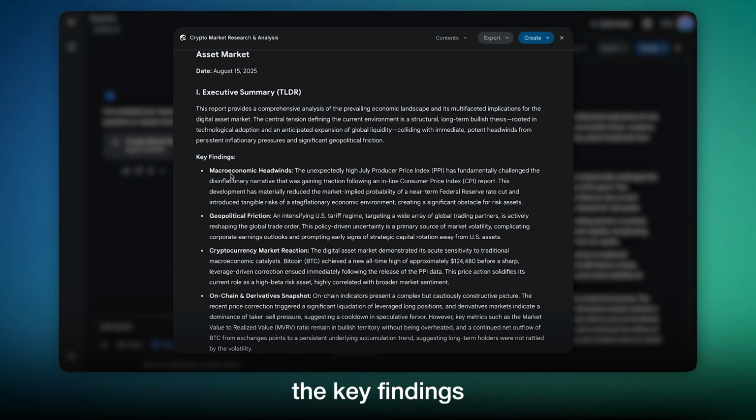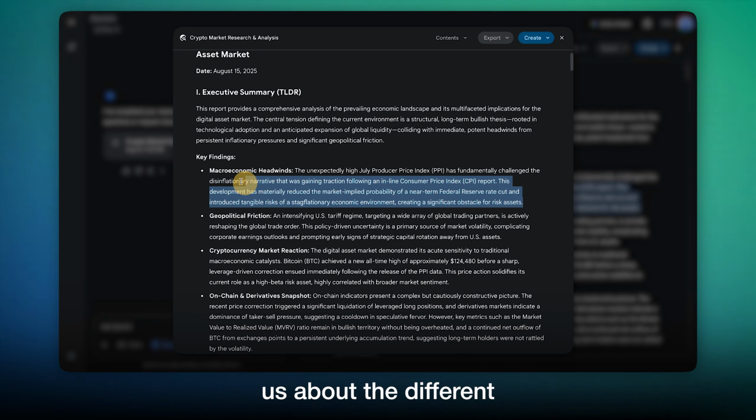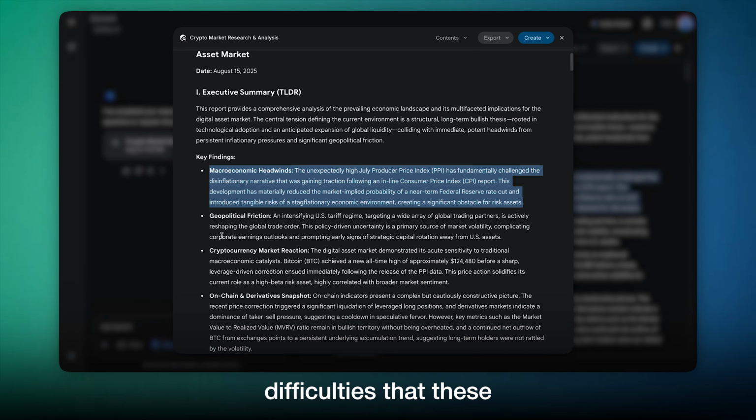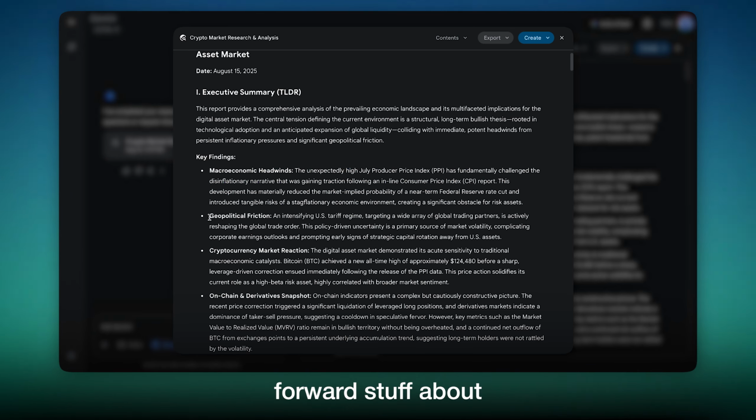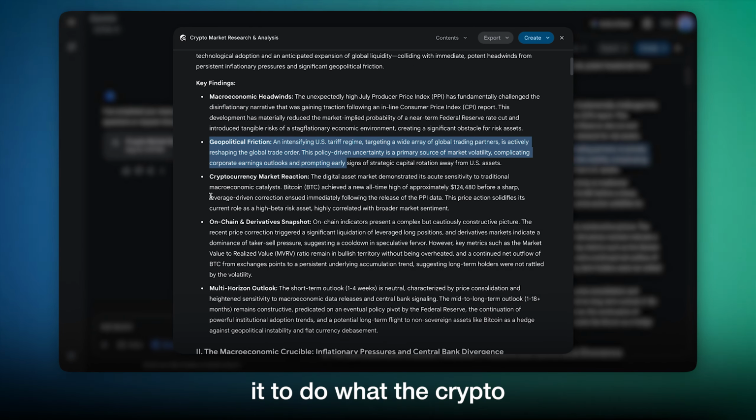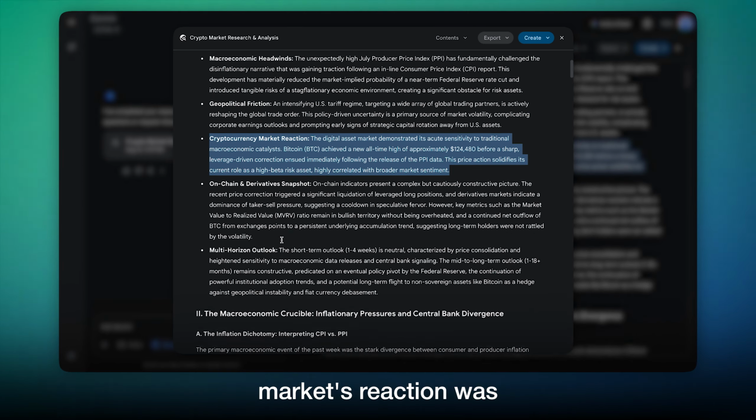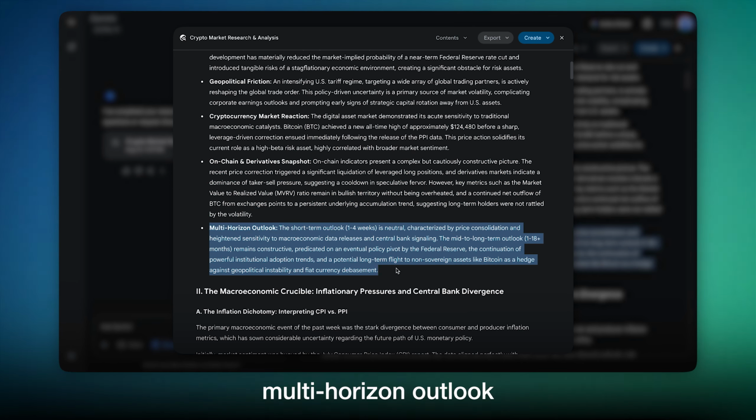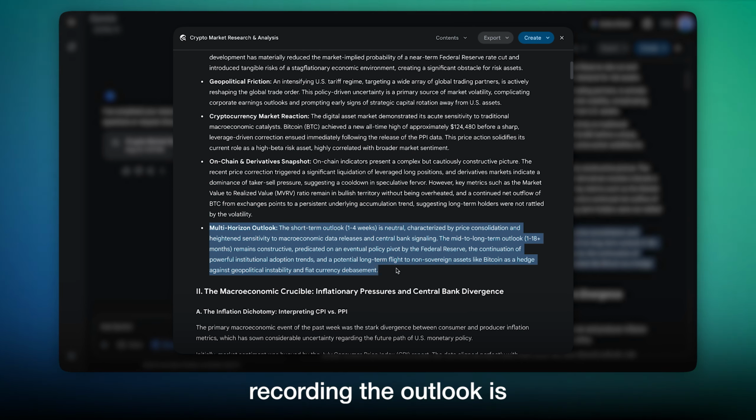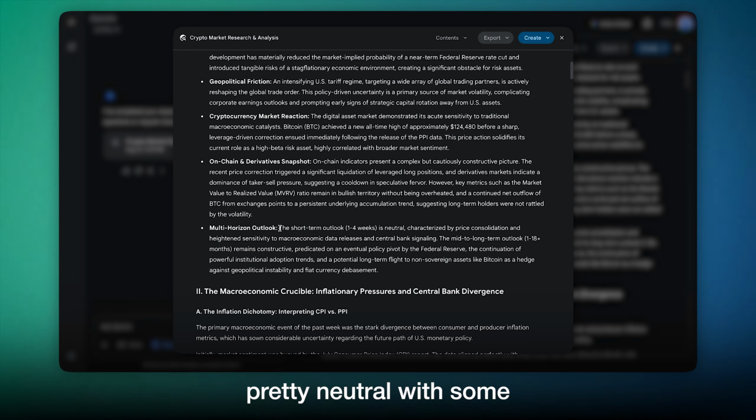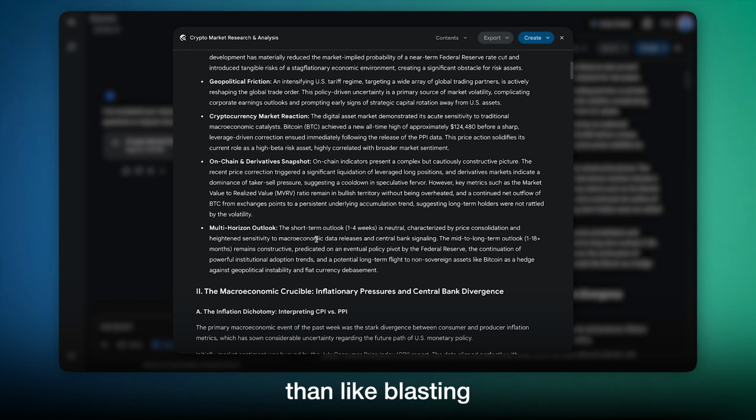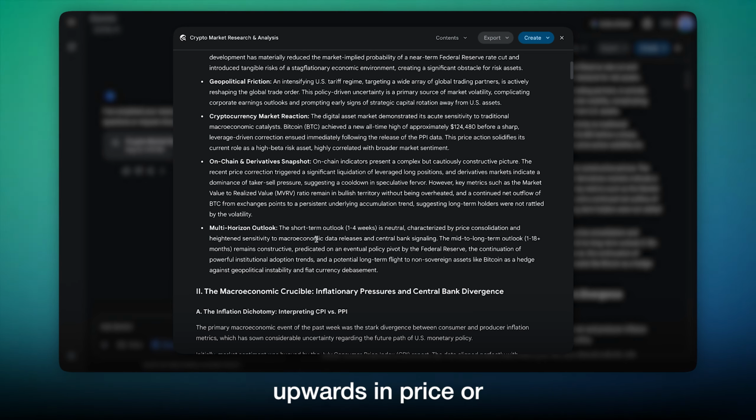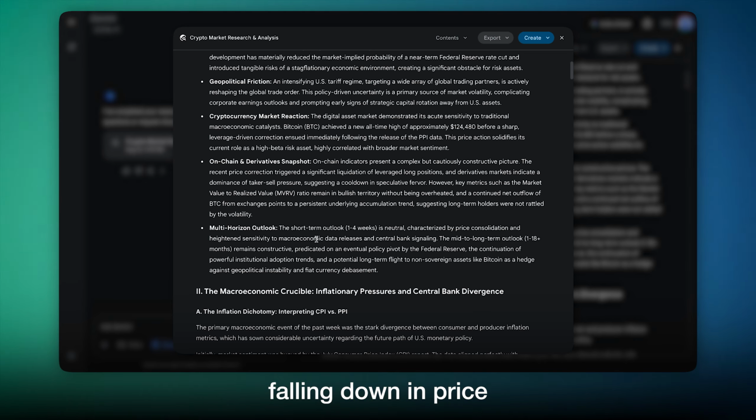So here we have the key findings. Basically, it's telling us about the different difficulties that these cryptos can face moving forward, stuff about geopolitics like I told it to do, what the crypto market's reaction was, on-chain metrics, and the multi-horizon outlook. It looks like as of the time of this recording, the outlook is pretty neutral, with some sideways chop rather than like blasting upwards in price or falling down in price pretty significantly.